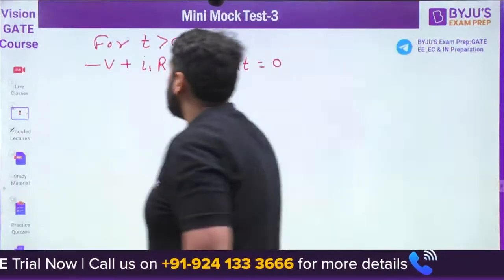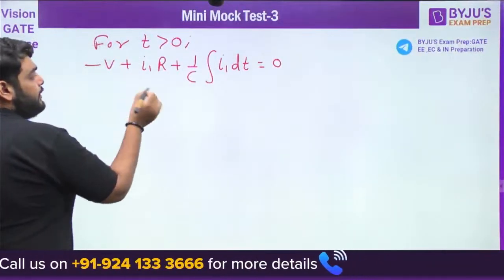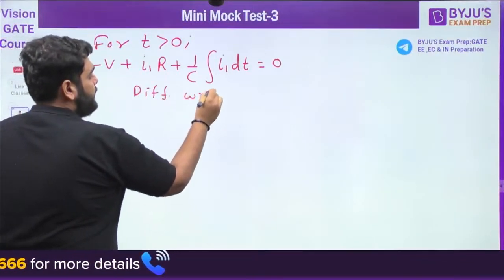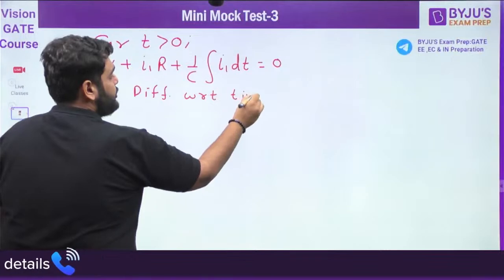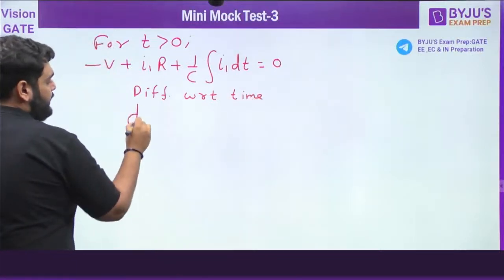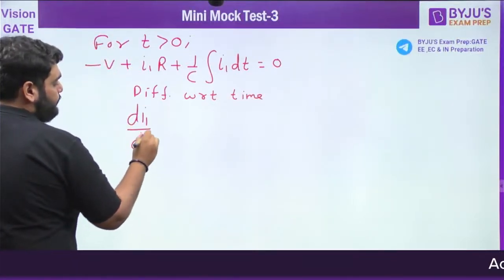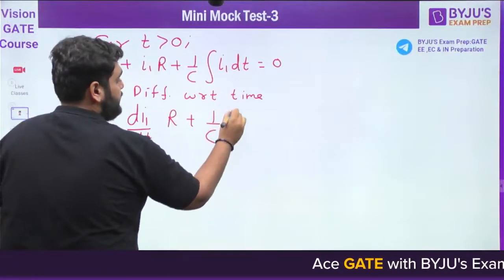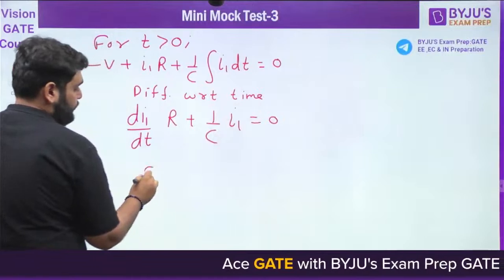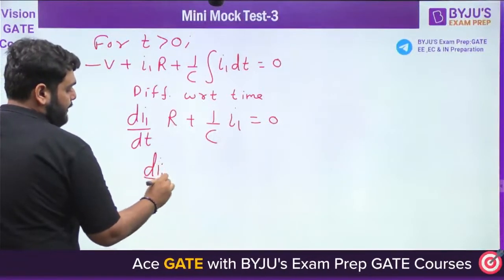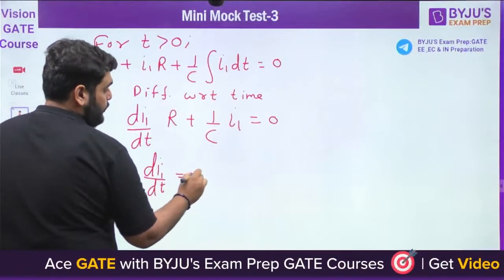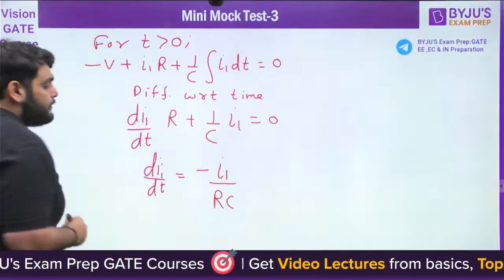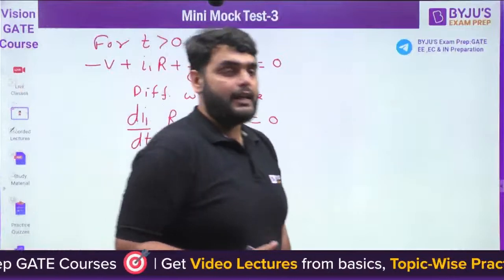Okay. Now what you can do? You can differentiate it with respect to time. I will get di1 by dt R plus 1 by C I1 equal to 0. So di1 by dt is equal to minus I1 by RC. This is the di1 by dt.